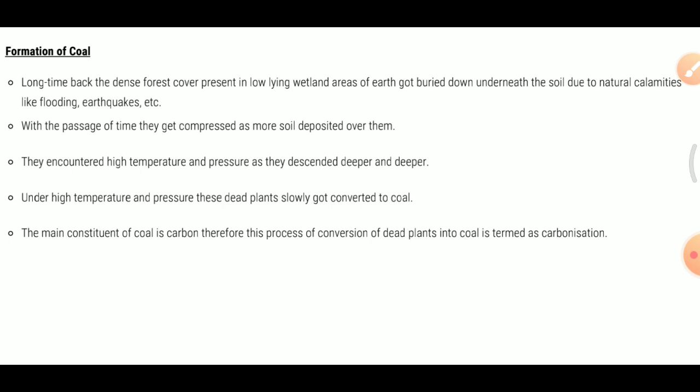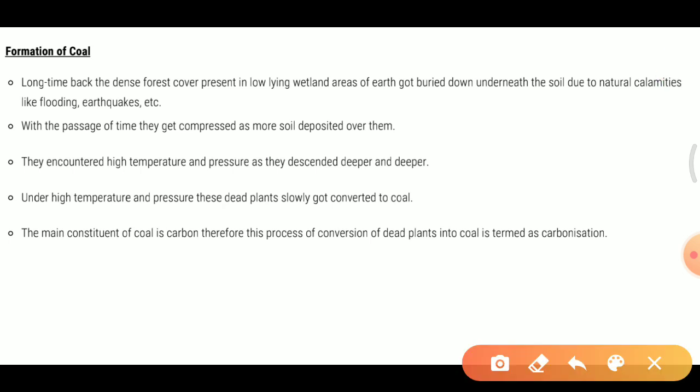So, we can write the points about the formation of coal as: long time back the dense forest cover present in low-lying wetland areas of earth got buried down underneath the soil due to natural calamities like flooding, earthquake, etc. With the passage of time, they get compressed as more soil deposited over them.